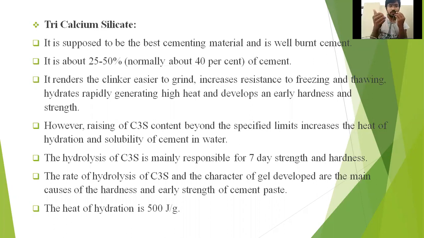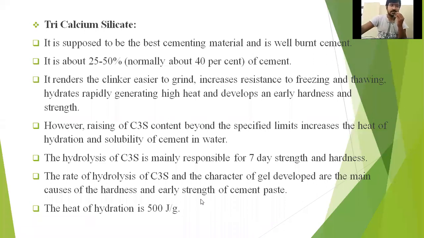If your cement is getting early strength and hardness, what is responsible for that? This rate of hydrolysis of C3S and the character of gel developed. These are the main reasons you are getting the early strength and hardness.